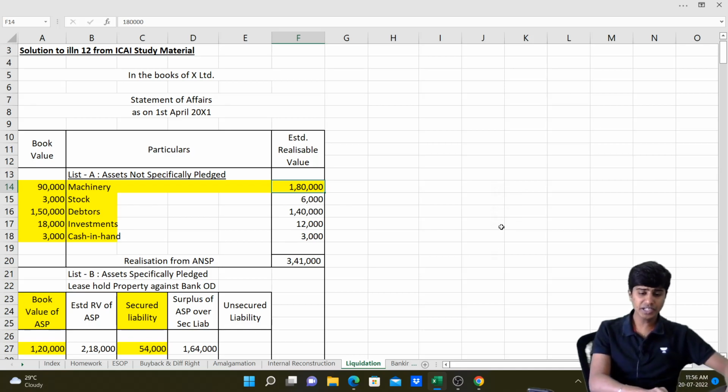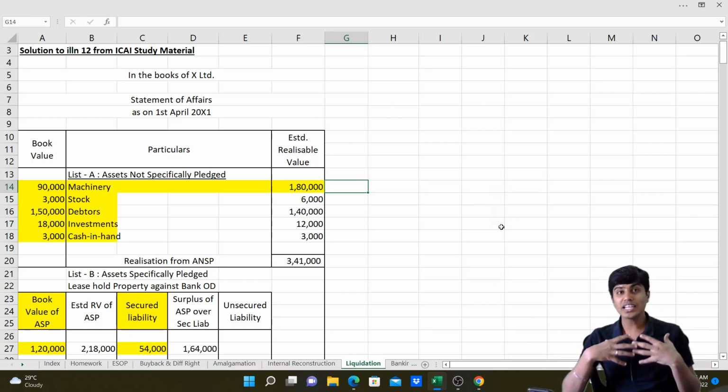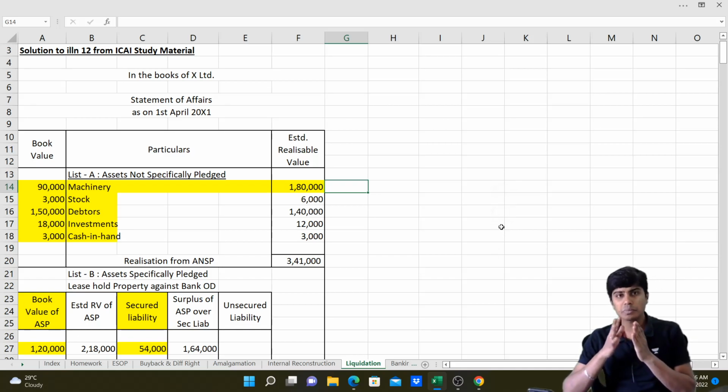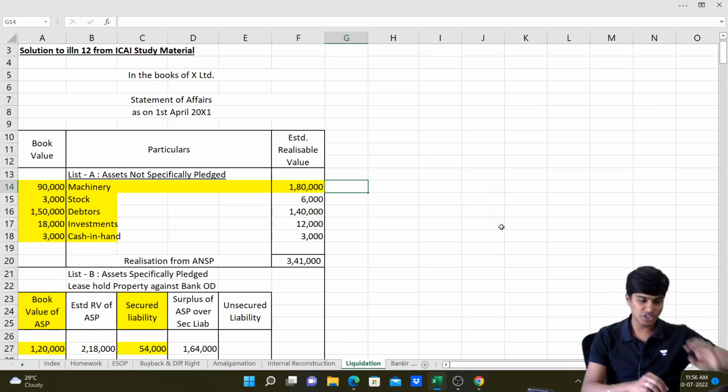Now have a look. Machinery's book value is 90,000, but it realizes 1,80,000. So an asset with a book value of 90,000 is now sold for 1,80,000. So our realization is more. We have realized 90,000 rupees extra. That extra 90,000 will become our profit, or surplus, excess money that's available to pay shareholders. This let's post to our list H.